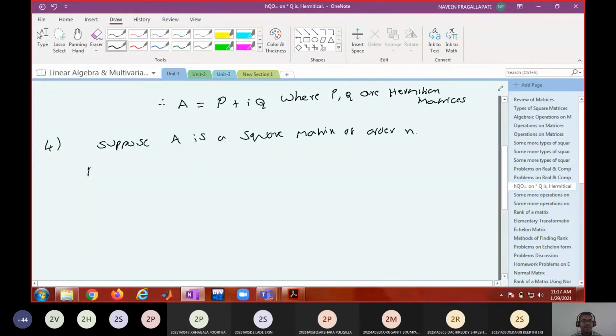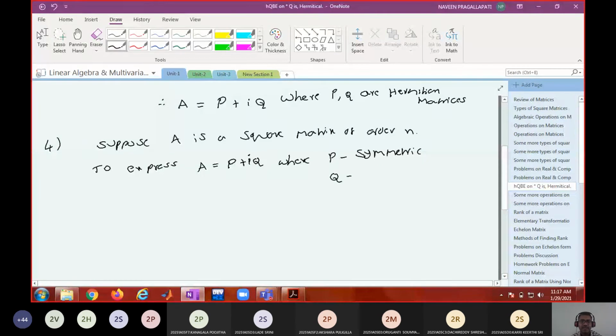Okay, so how can you define A? What is our aim? Our aim is to express A equal to P plus iQ, where P is symmetric and Q is skew symmetric.